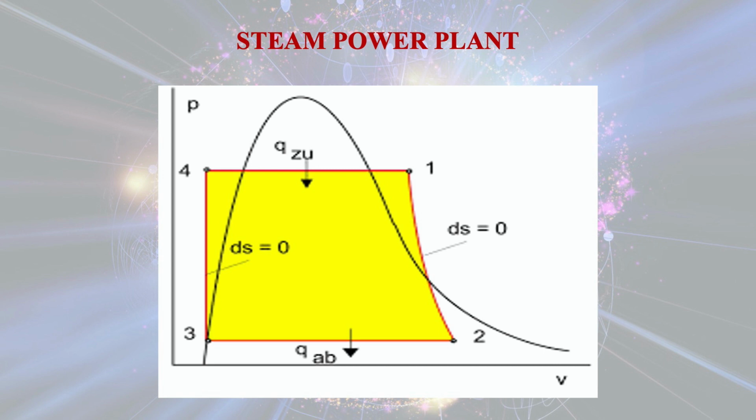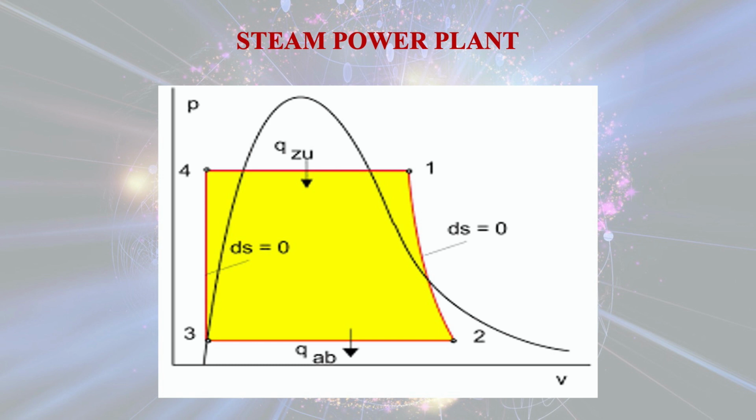So you see that in this case there is heat input in the boiler, and heat rejection at the condenser, and of course there is work done by the turbine and work done by the pump, which we have to consider as negative.